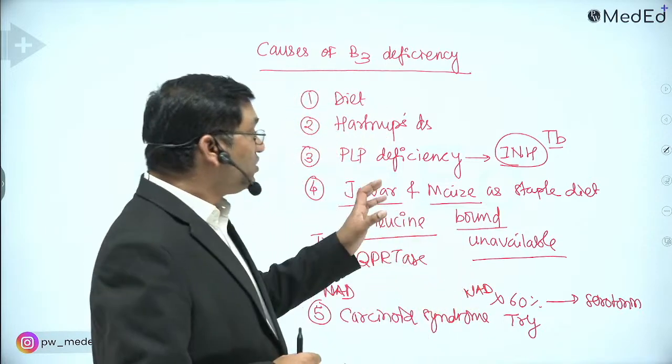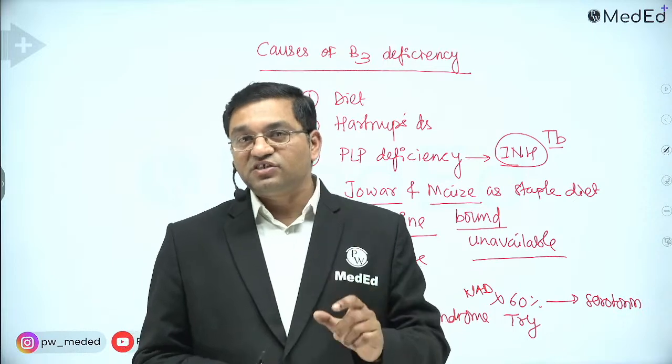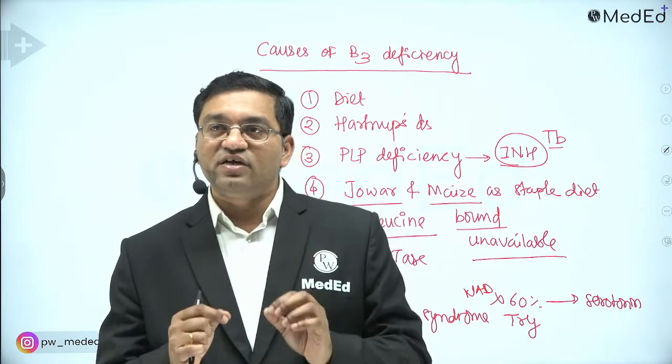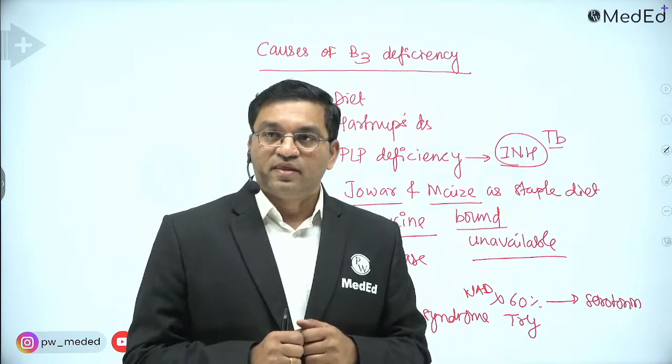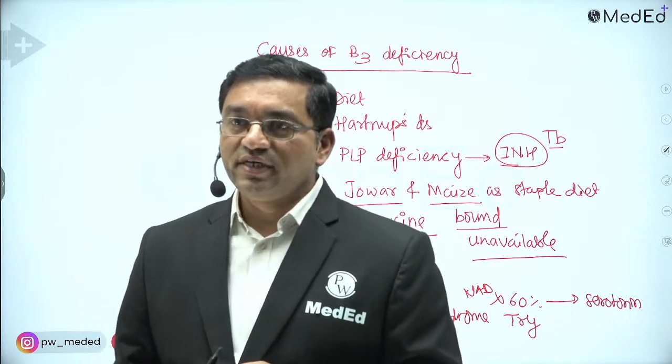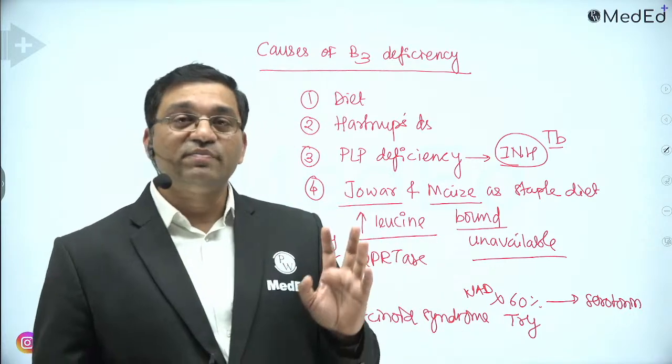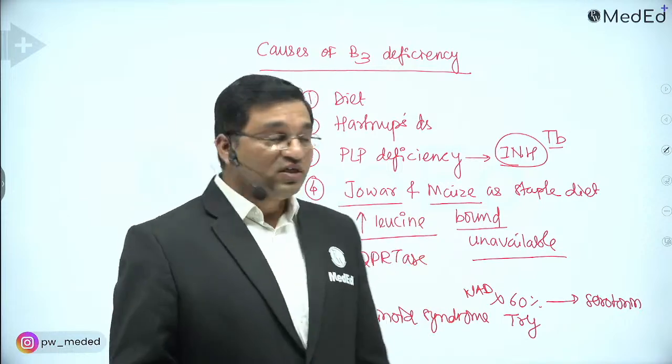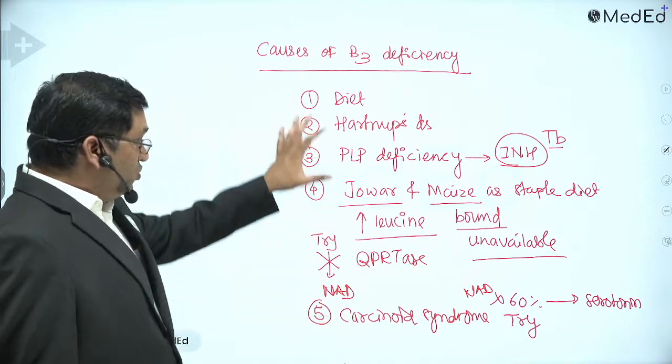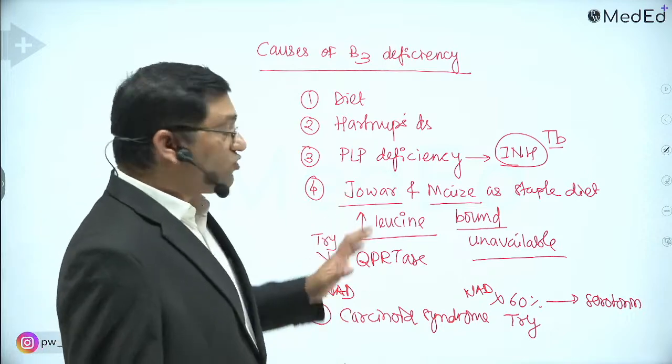These are the important topics. The vitamins and minerals, each and every mineral is important. Will the PDF of this biochemistry session be uploaded? Yes, the complete PDF will be uploaded. Okay. So these are the 5 important causes of niacin deficiency.